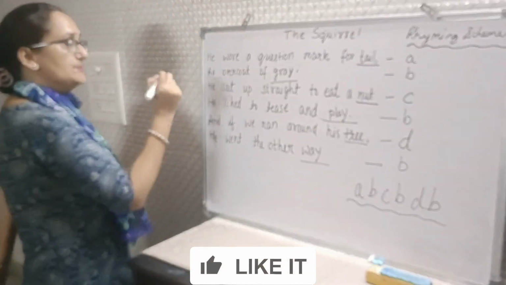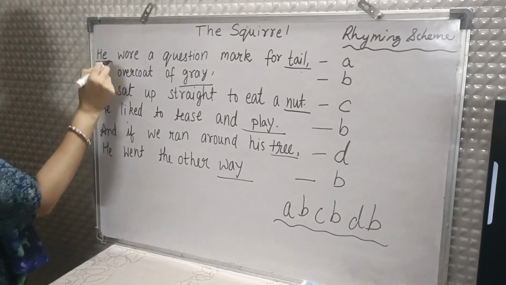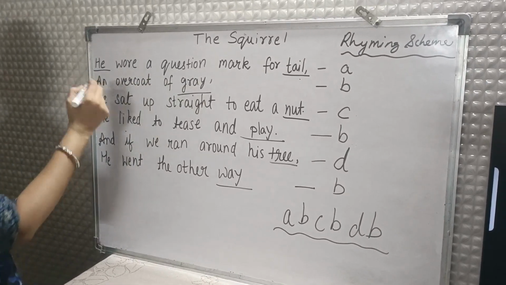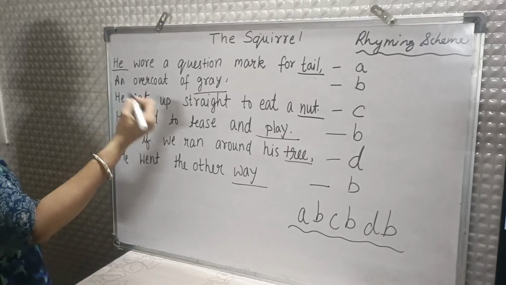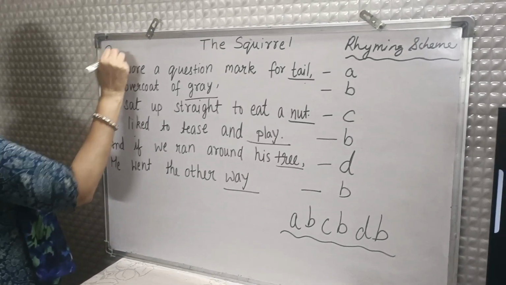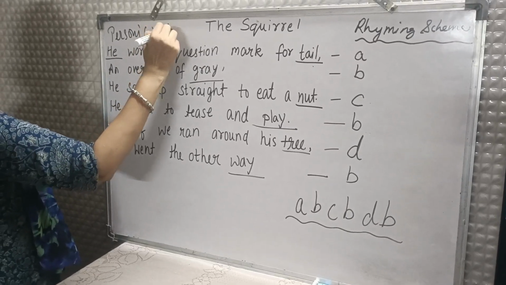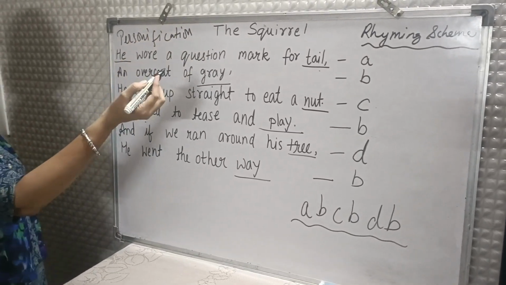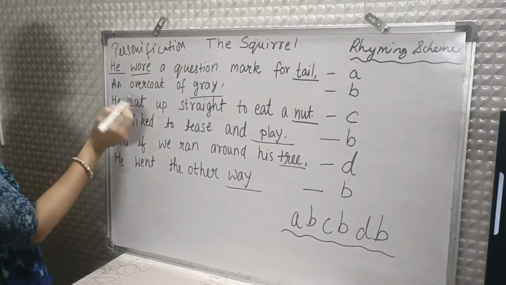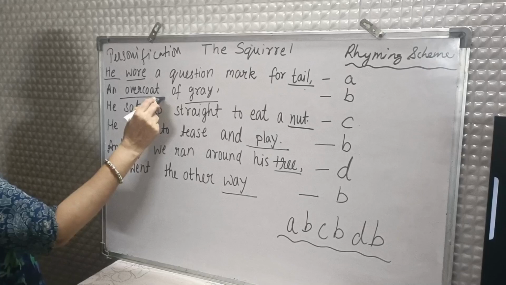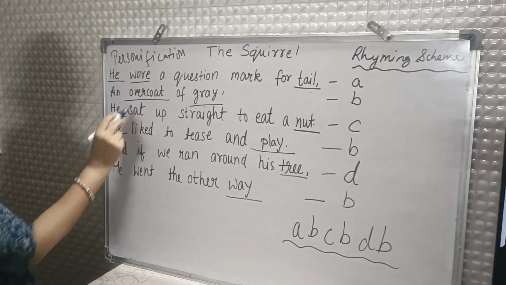Now here the poet has said he for the squirrel. So we always say it for animals. So it is personification. And animals cannot wear something, but she has said that it is wearing an overcoat. Again, she has used he many times for the squirrel.